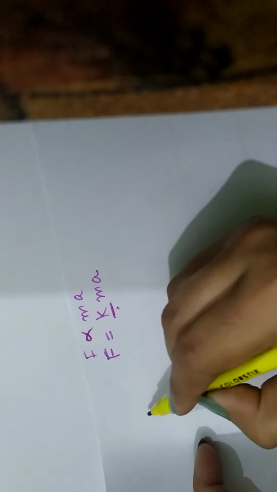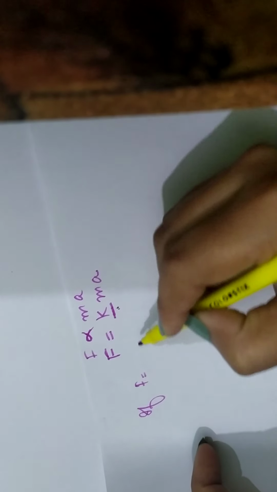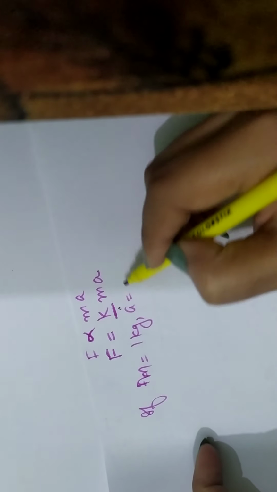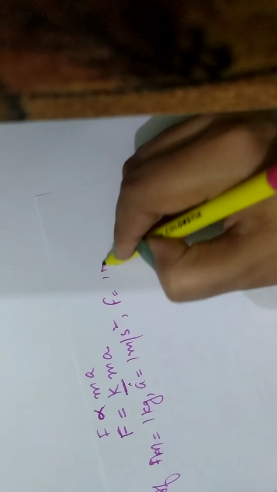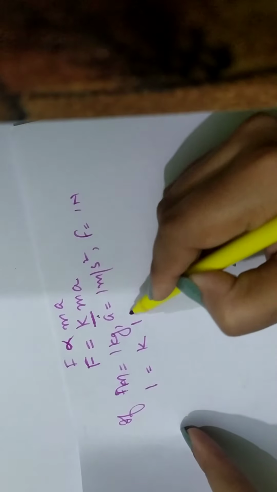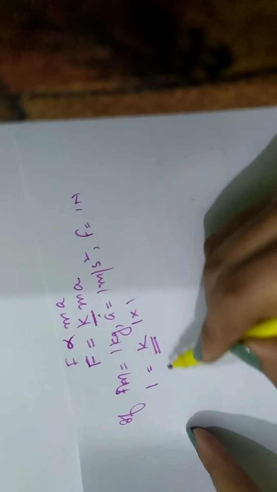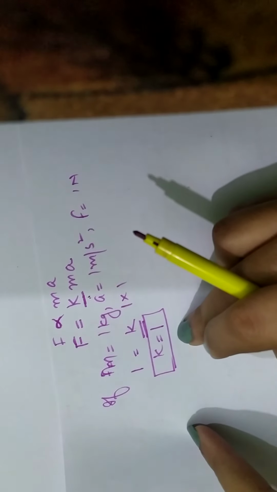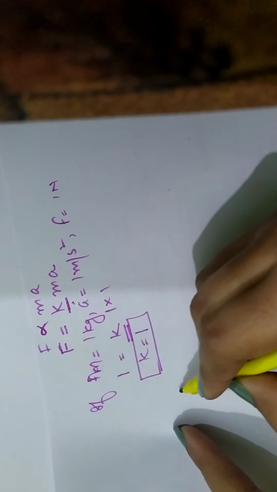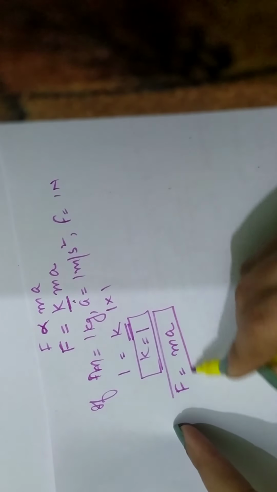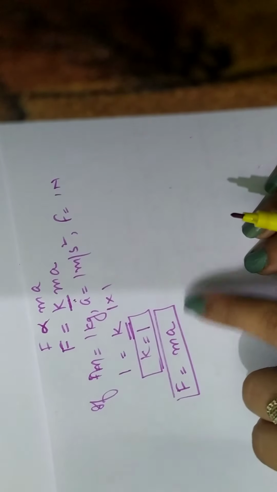Now, if m equals 1 kg, acceleration is 1 meter per second square, and F equals 1 Newton, everything is 1. So what is the value of K? K comes out to be 1. So the value of the proportionality constant is 1. Thus, the above expression is F equals m into A. So this is the mathematical form of Newton's second law.